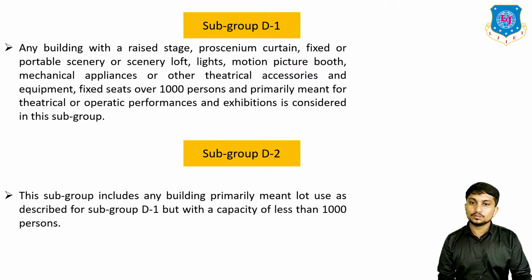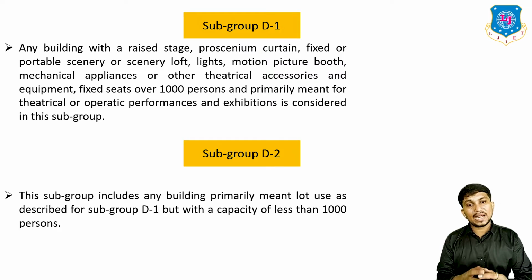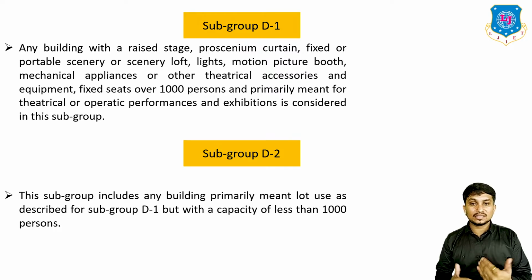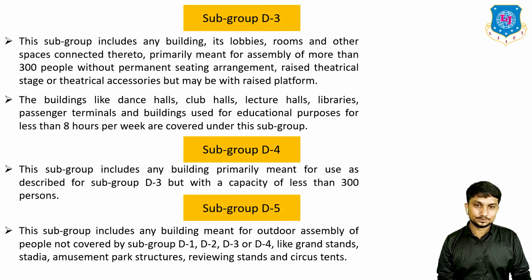In subgroup D2, it includes any building primarily used as described for subgroup D1 but with a capacity of less than 1000 persons.